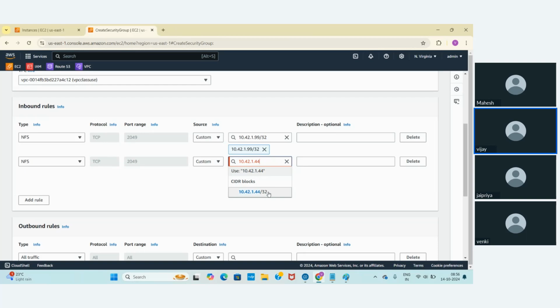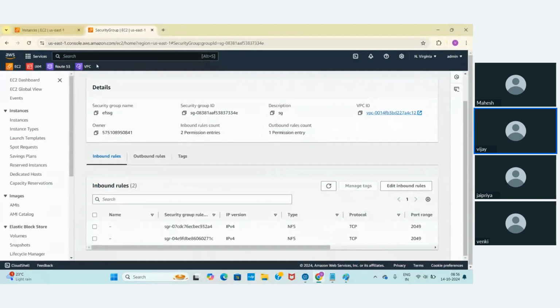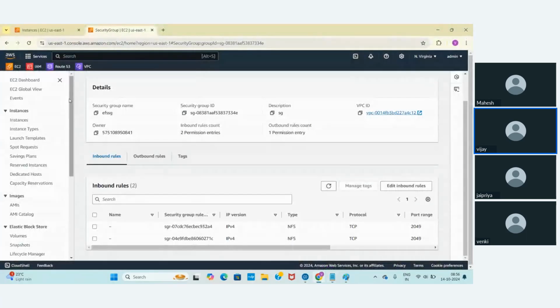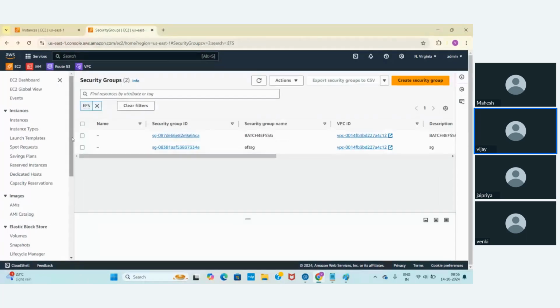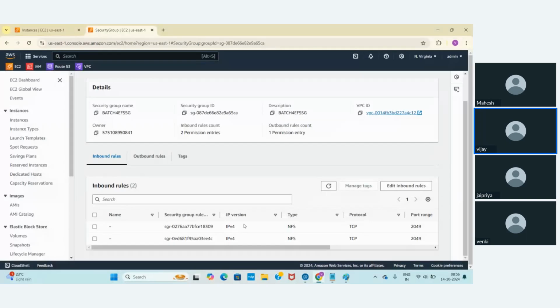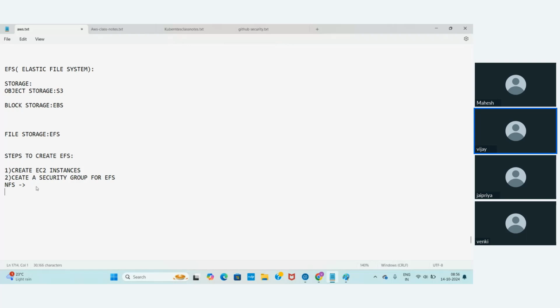Click on that. Let me check whether we have given the correct one. This is the earlier one I have given, and it's the same. We don't require that. Let me go back. Now we are done creating the security group for EFS. This is the previous one I created, and this is the one I created now. Okay, this is done.